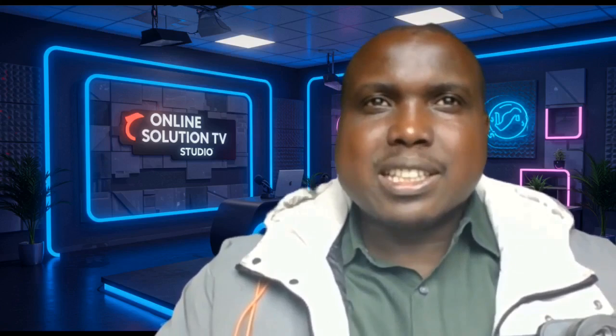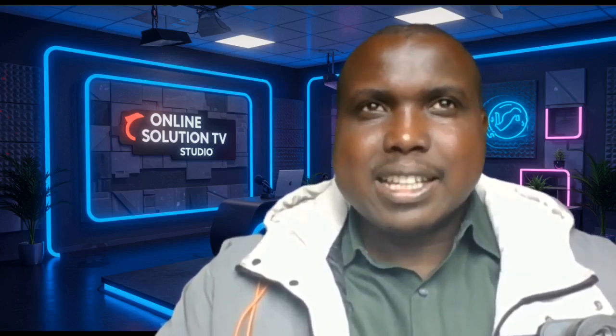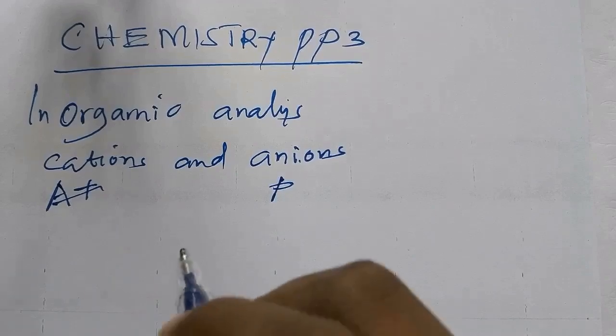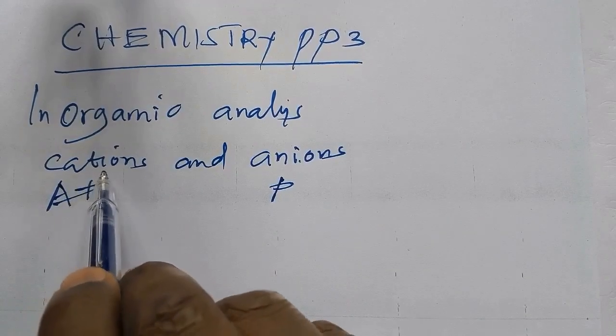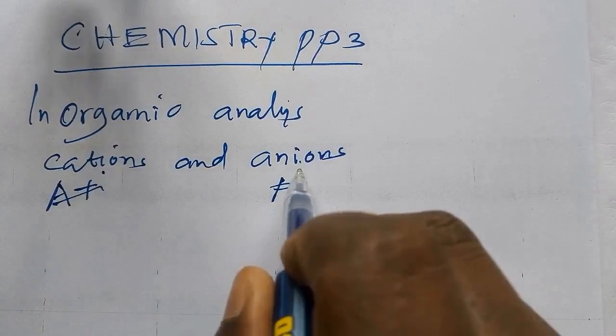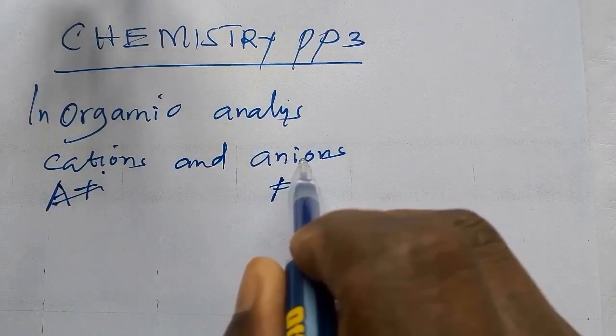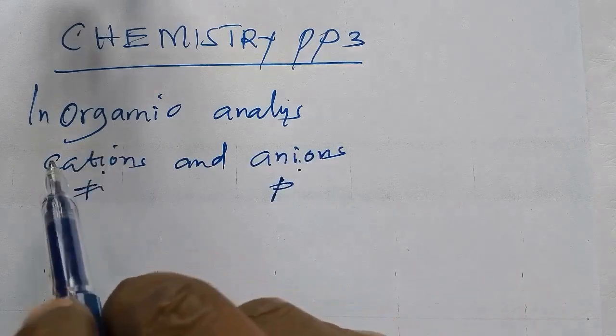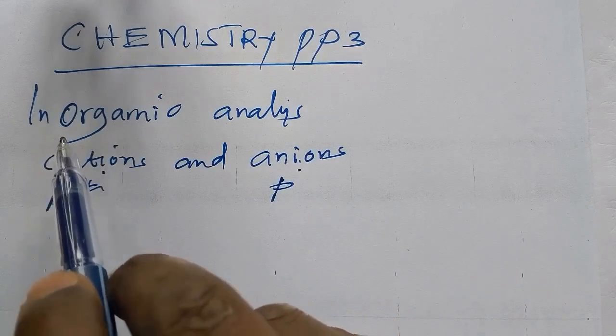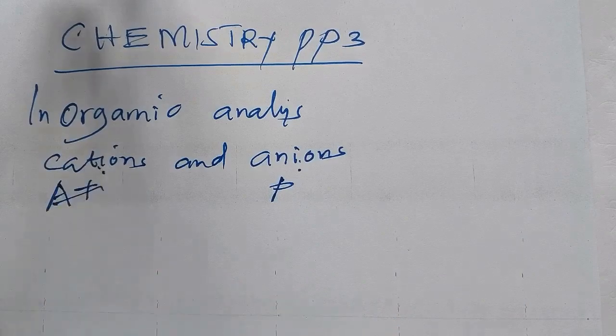Welcome, wherever you are, my students, my colleague teachers, and everybody interested in chemistry. We want to look at chemistry paper 3 and the importance of chemistry paper 3 in your overall performance. Inorganic analysis entails the study of cations and anions. Anions are negatively charged ions, while cations are positively charged ions.